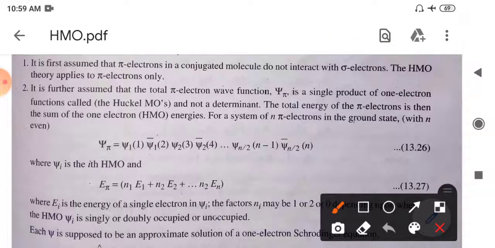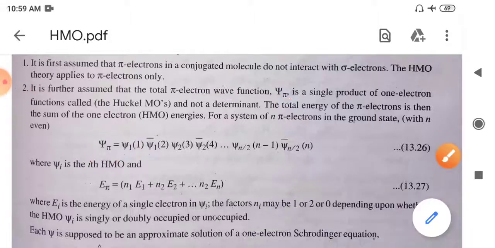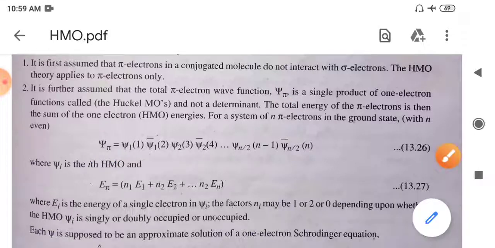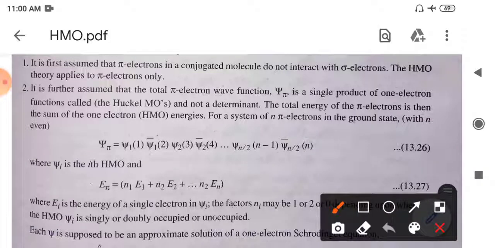Now in the second assumption, it is further assumed that the total pi electron wave function, that is psi pi, is made up of each one-electron system. Okay. So the total pi wave function is made up of each one-electron function. Here you can see that the total wave function psi pi is the single product of one-electron functions, which are called Huckel molecular orbitals, and it is not a determinant.